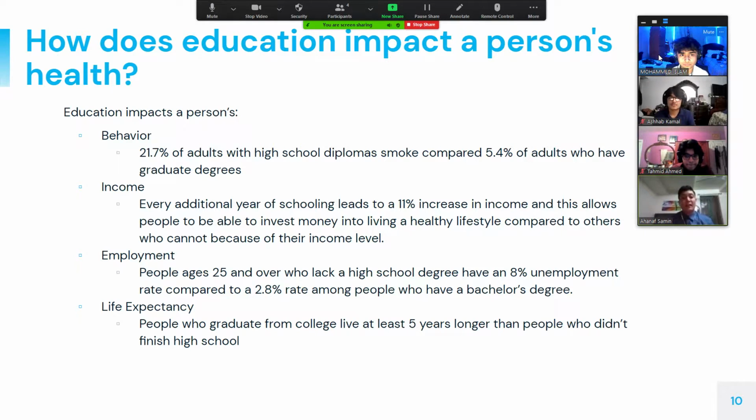How does education impact a person's health? Education impacts a person's behavior. In fact, 21.7% of adults with high school diplomas smoke compared to 5.4% of adults who have graduate degrees. Second, income. Every additional year of schooling leads to an 11% increase in income, and this allows people to be able to invest into living a healthy lifestyle compared to others who cannot because of the income level. Third, employment. People ages 25 and over who lack a high school degree have an 8% unemployment rate compared to a 2.8% rate among people who have a bachelor's degree. And fourth, life expectancy. People who graduate from college live at least 5 years longer than people who didn't finish high school.